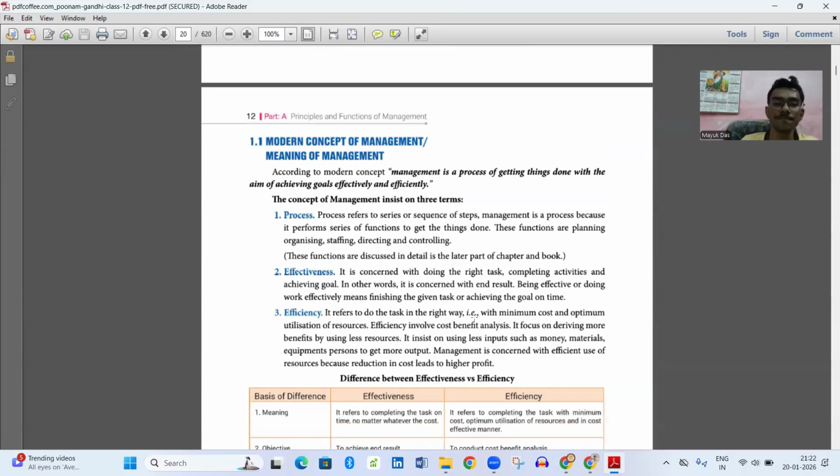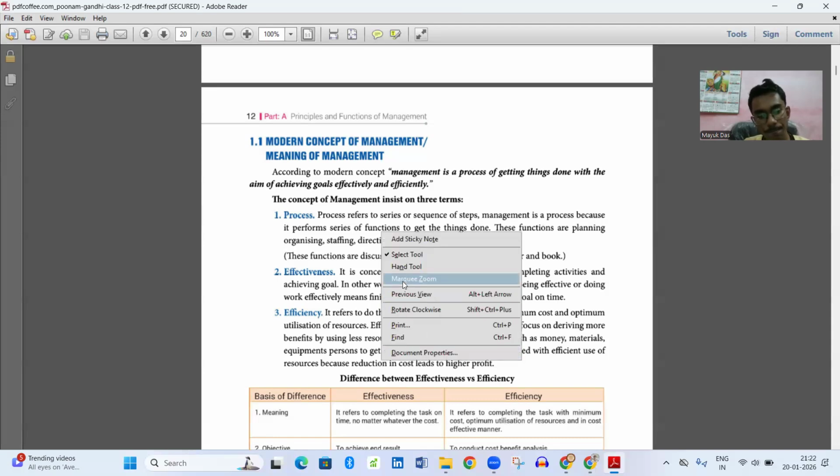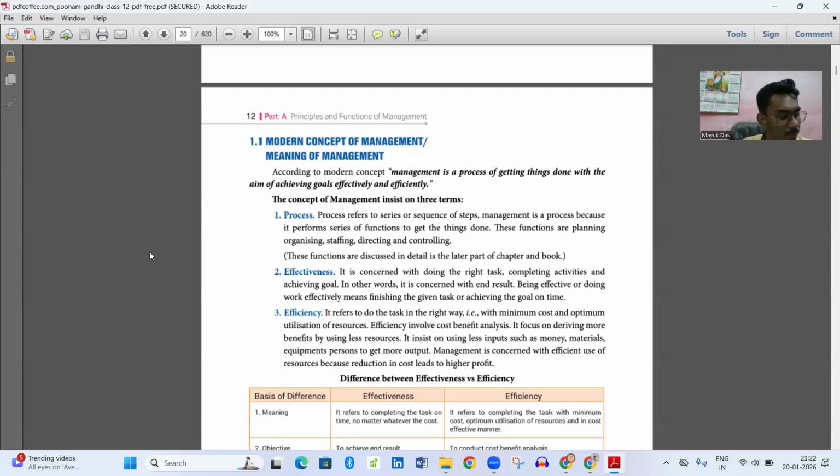Suppose in a school, the school is going to celebrate its 25th foundation day, which is its silver jubilee.